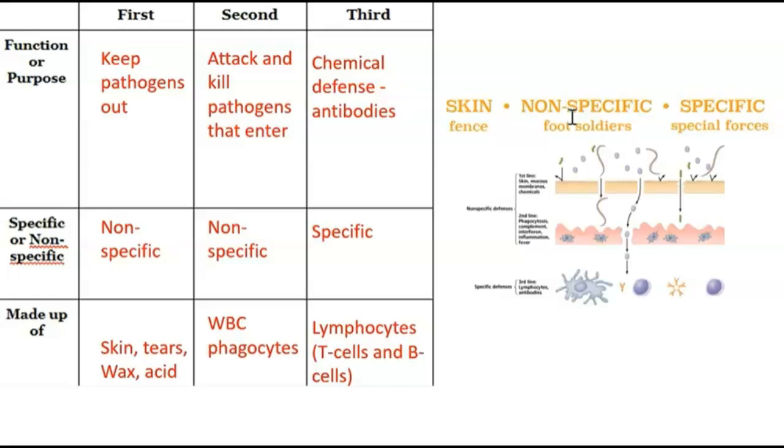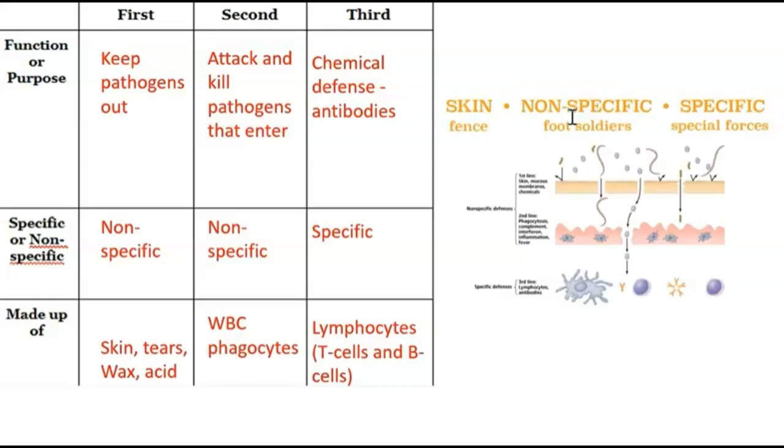So for example, when we eat something, the acid in our stomach, if it's something that could harm us, is most likely going to kill that. With our skin, if we touch some type of bacteria, as long as we don't ingest it and actually put it into our body, our skin is going to help to keep that bacteria out.